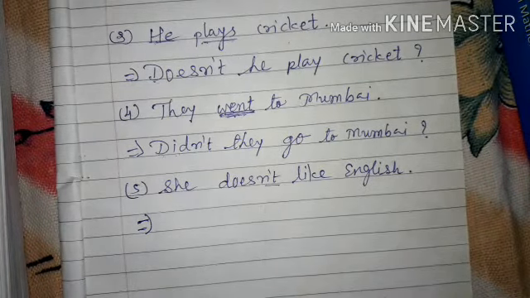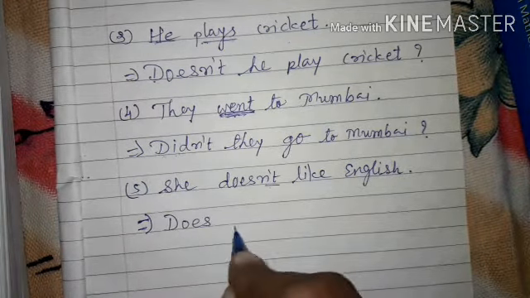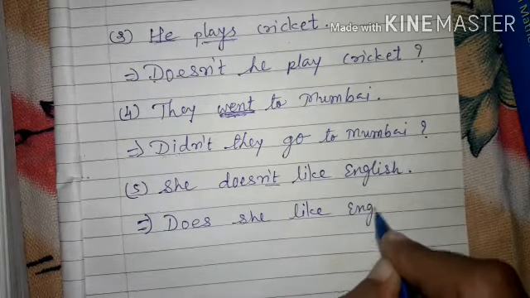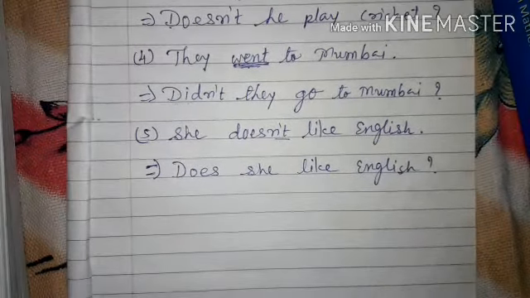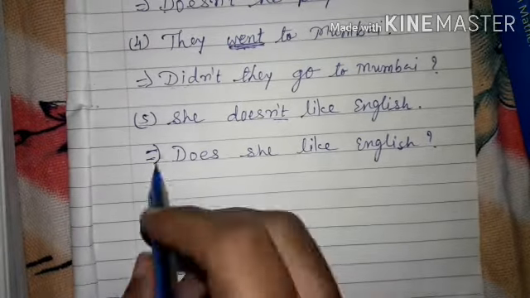Now here negation is there, so we'll remove it. So, does she like English? Okay, understood. Now one more sentence for practice.